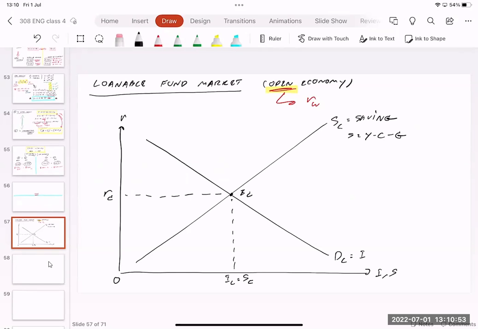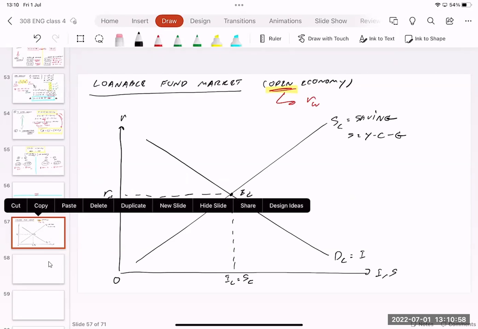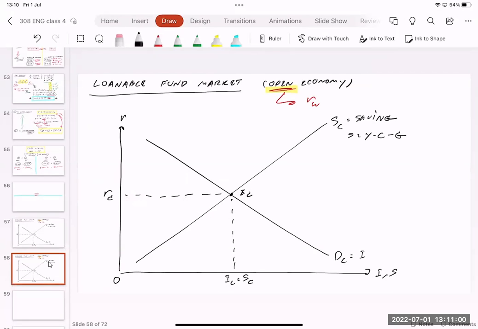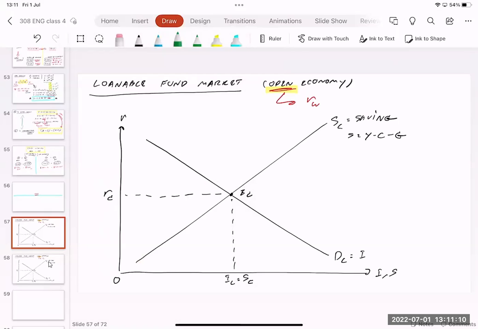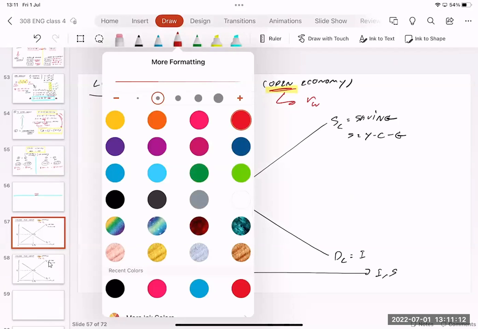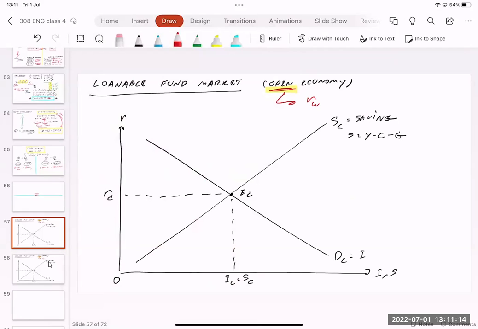So I'm going to copy this one. Wait a minute, copy and paste. So we're going to have two different cases after you open your country. Case number 1: you open your country and you find out that the real interest rate of the world is higher than the real interest rate in your country.